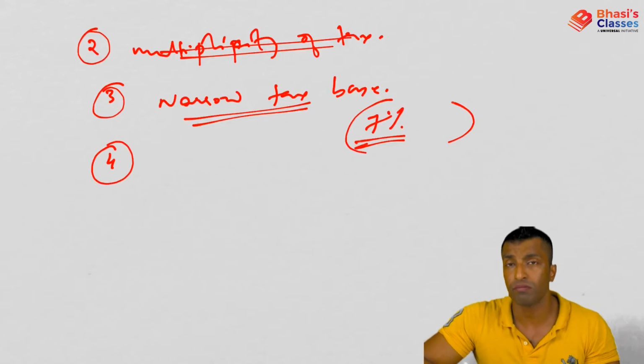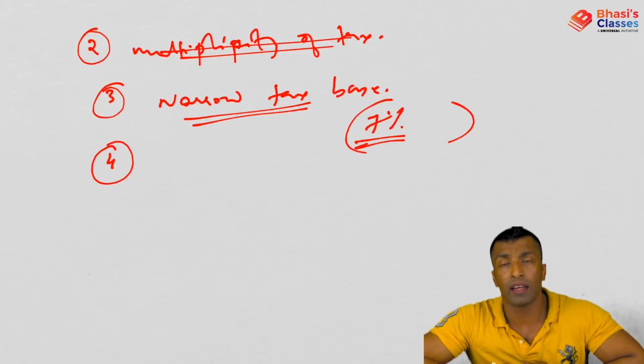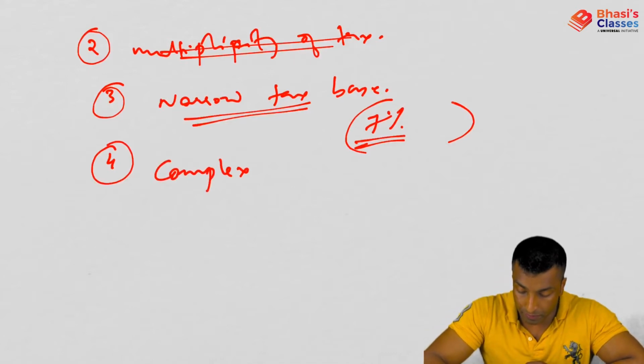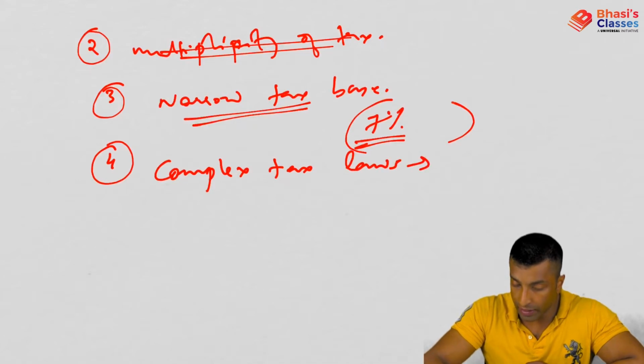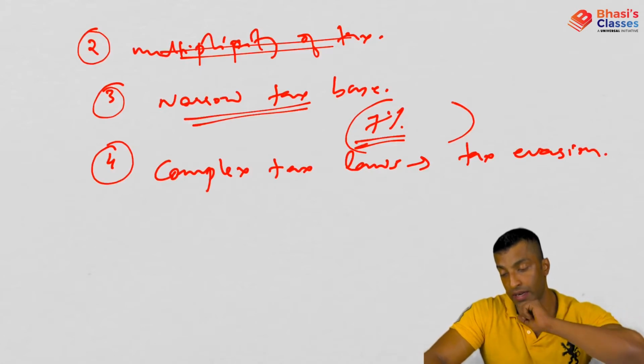Fourth one, what about our tax laws? Our tax laws are not simple laws. These are very complex laws, and that will lead to a lot of tax avoidance. So complex tax laws leading to tax evasion or tax avoidance.